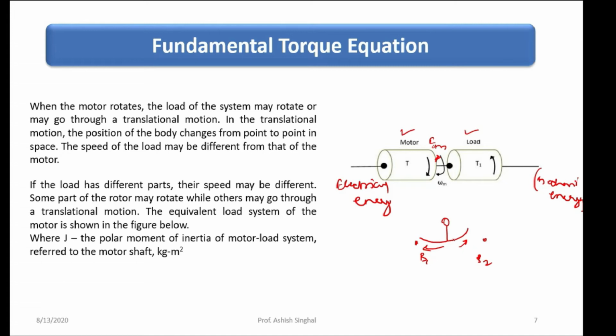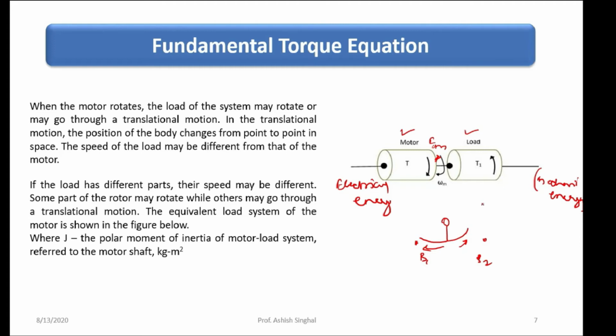When the body changes from one point to another, the speed of the load may be different from the motor. If the load has many different parts, their speeds may be different, and some parts of the rotor may rotate while others go through a translation motion.